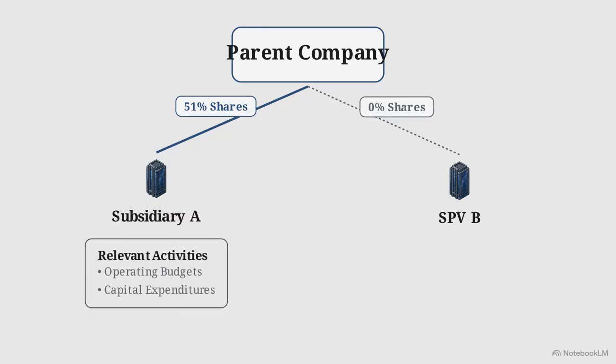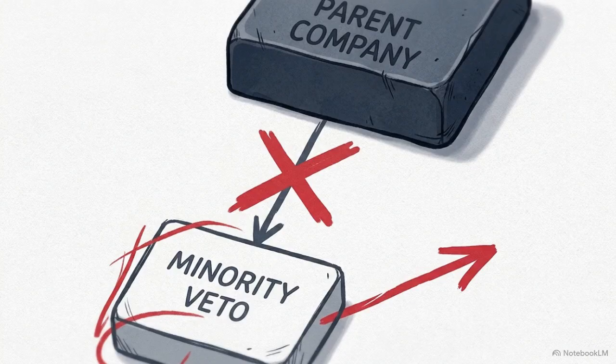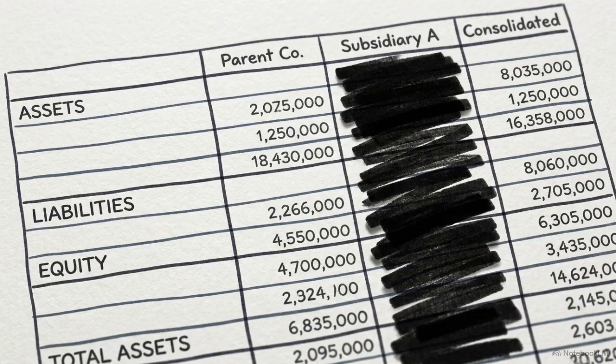Let's deconstruct subsidiary A. A shareholder agreement reveals a minority investor holds a substantive right to approve all operating budgets and capital expenditures. Because of this substantive right, the parent fails Pillar 1. Despite holding 51% of the voting shares, it lacks the power to direct relevant activities. It must deconsolidate the subsidiary.